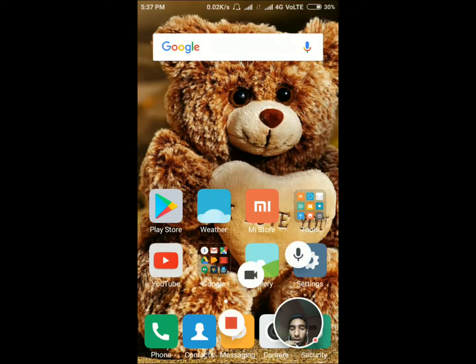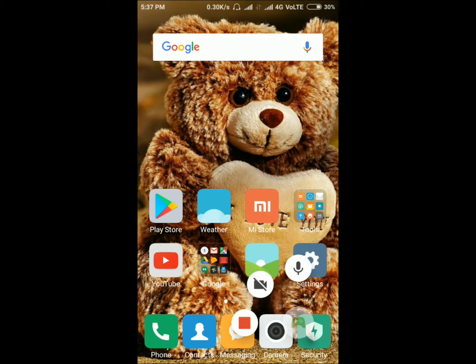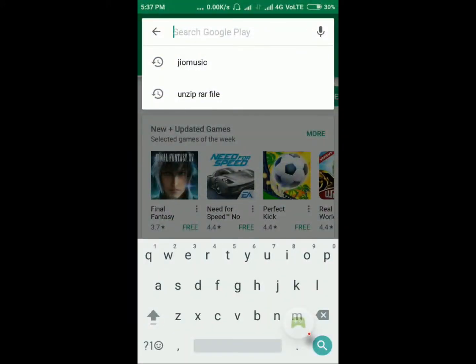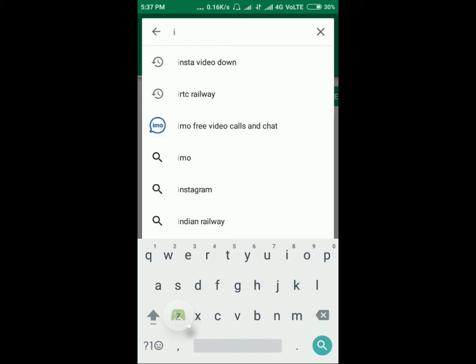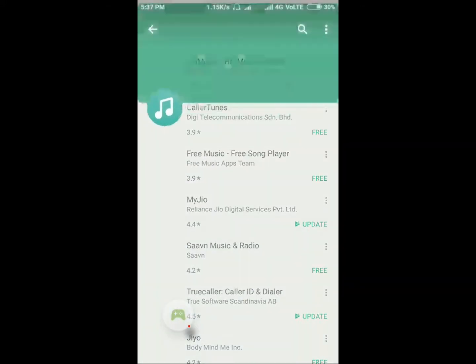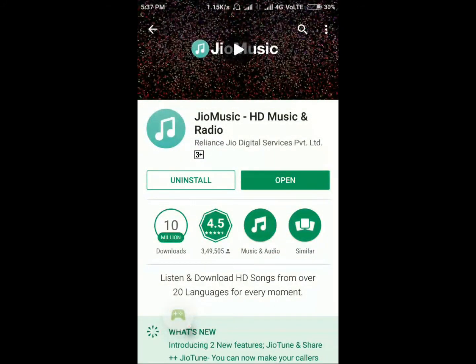Let's start putting ringtone. So first of all, what you need to do is open your Play Store and then type Jio, then type Jio Music, and the first app you will get, just open it. See carefully this symbol and 4.5 rating. I already installed it, so you have to install it if you don't have.